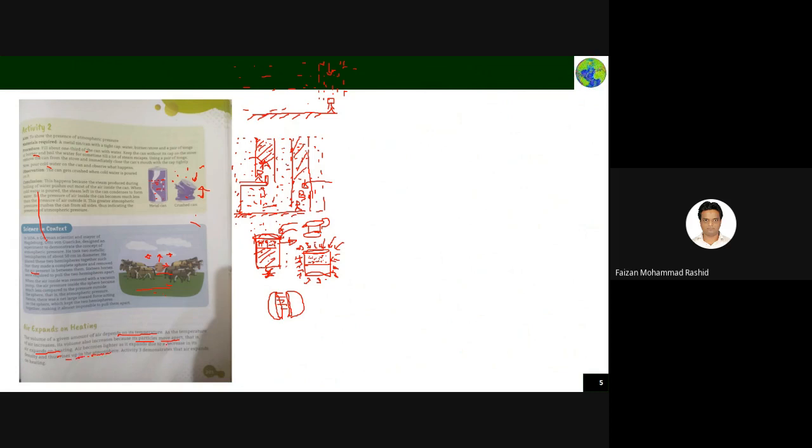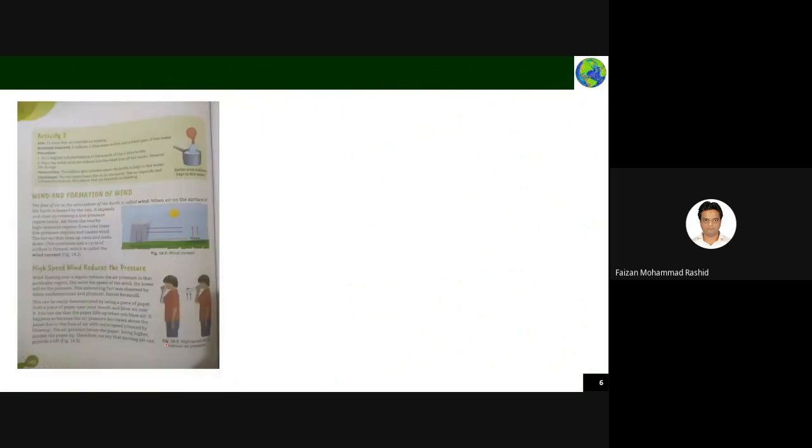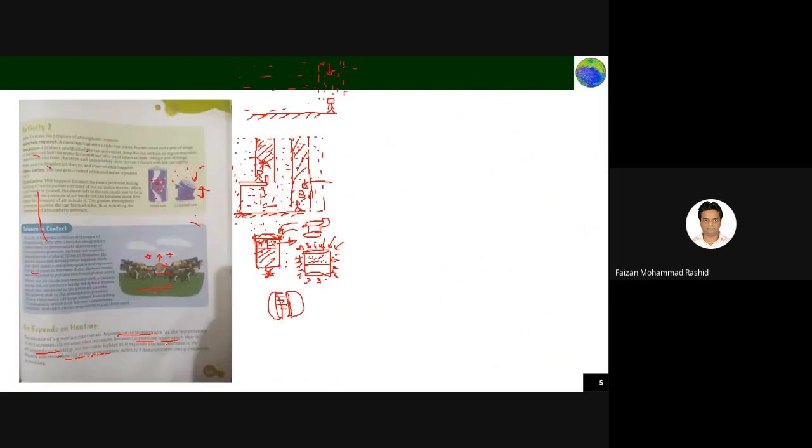The activity to demonstrate the effect of air pressure on heating, this I told you about. Take an example of a simple balloon. The balloon is there, this is the mouth of the balloon, and it has been inflated like this. So what will happen? Air molecules are there, a lot of molecules. Air particles, you can say, and all are moving here and there.